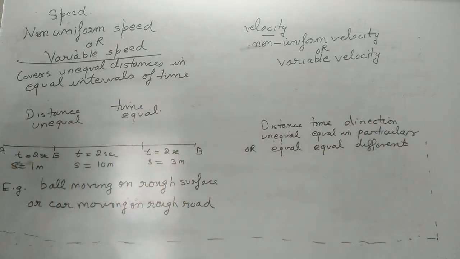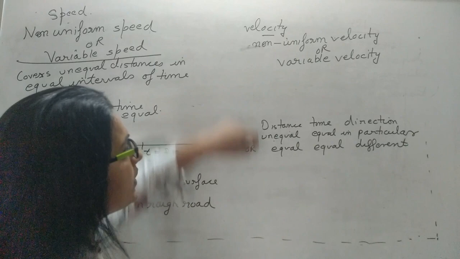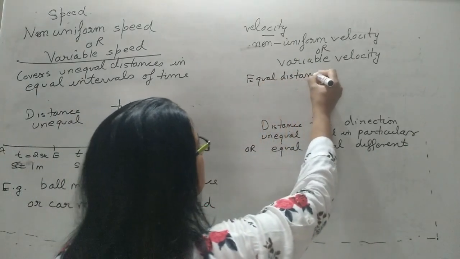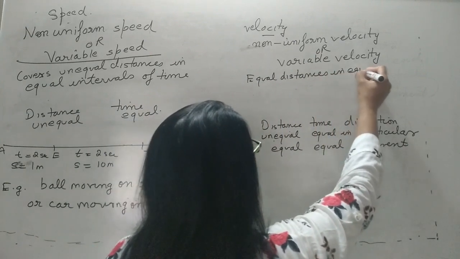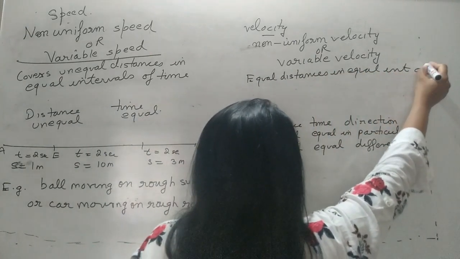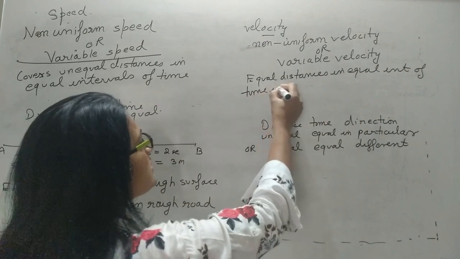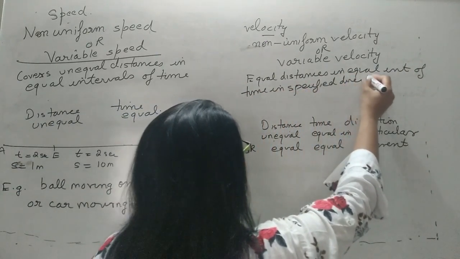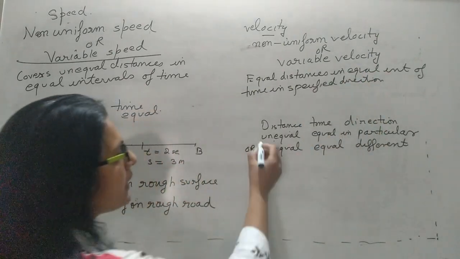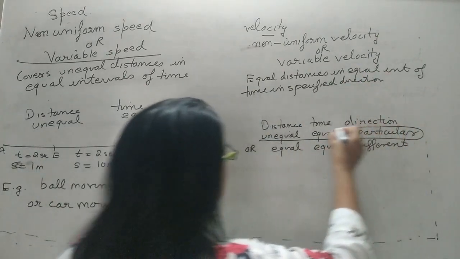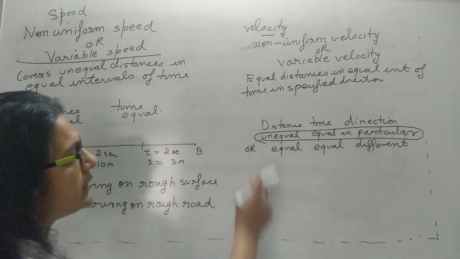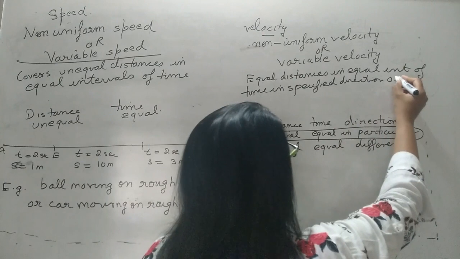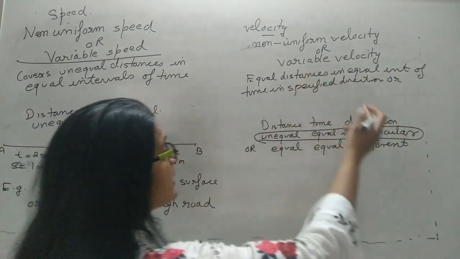So in the first case, it is moving with unequal distances in equal intervals of time in a specified direction. The direction is the same, the time is the same, but the distance traveled is not the same. That is one part of the definition. What is the other part?